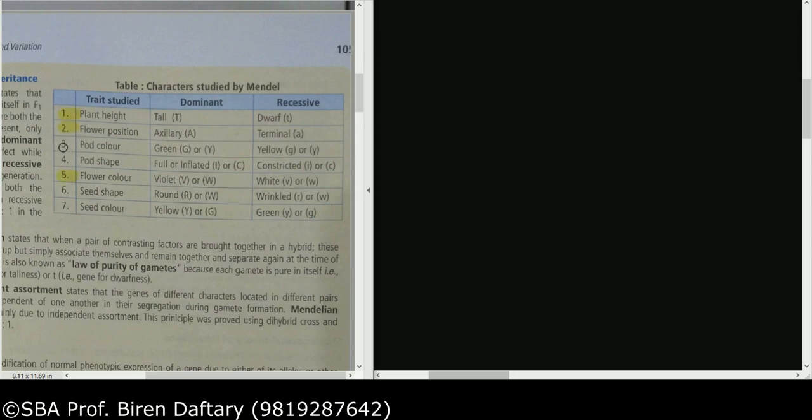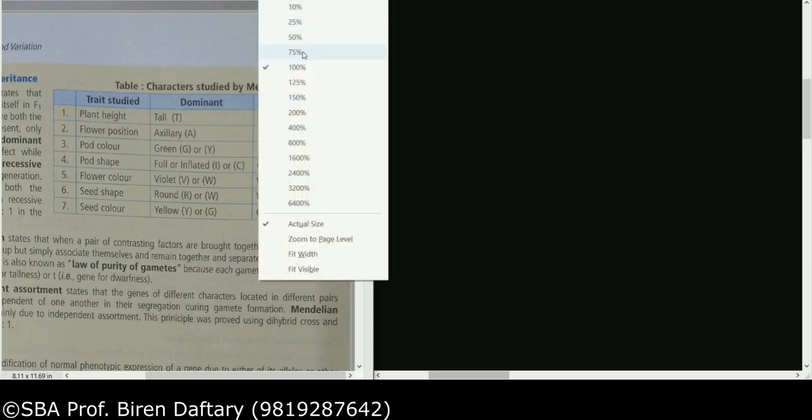Please make sure that you know them, because questions are asked in NEET as well as in your NEET 12th standard paper. Okay, so now we come to the laws. Which laws are present? Okay, so you know about the laws. 3 laws of Mendel. First law was called the law of dominance.